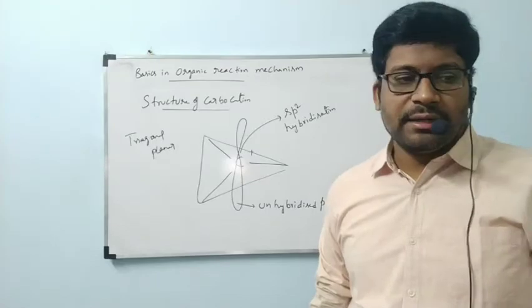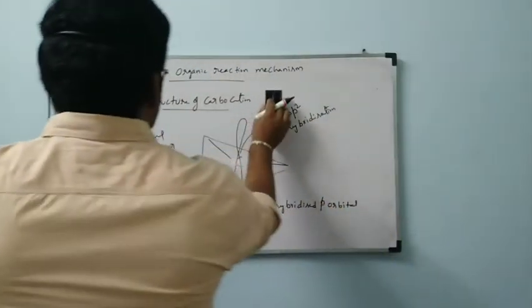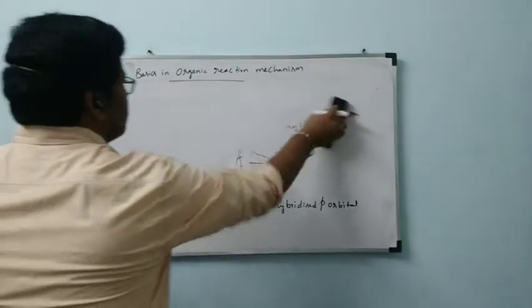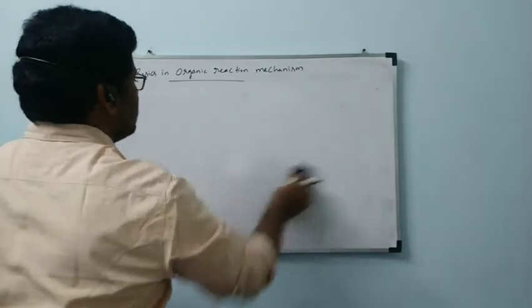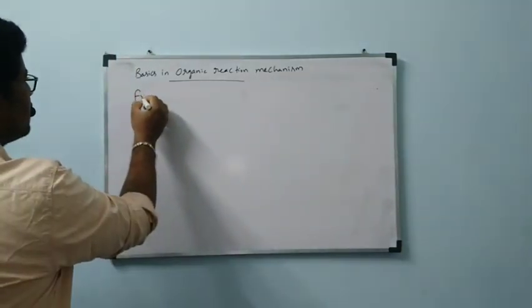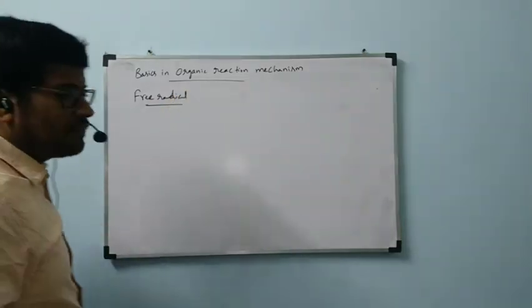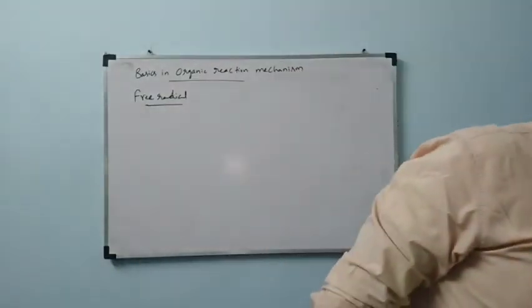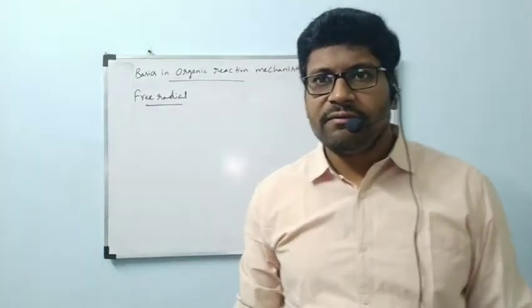Next, free radical. If the carbon carries one electron, that is called a carbon free radical.